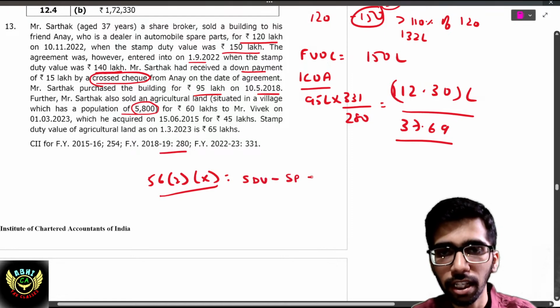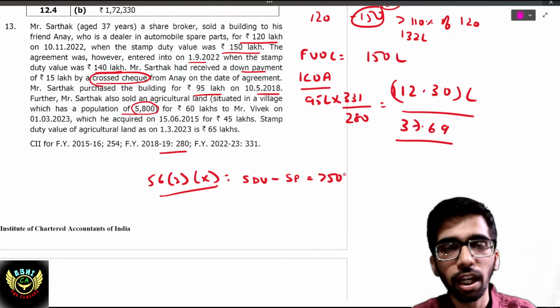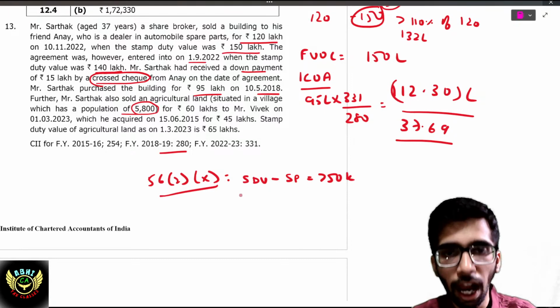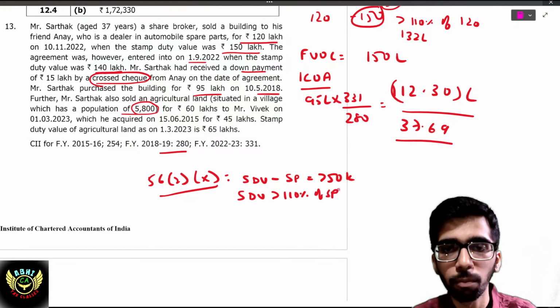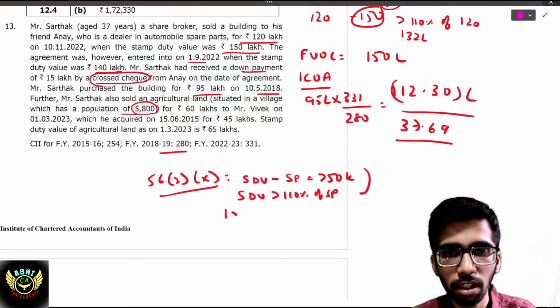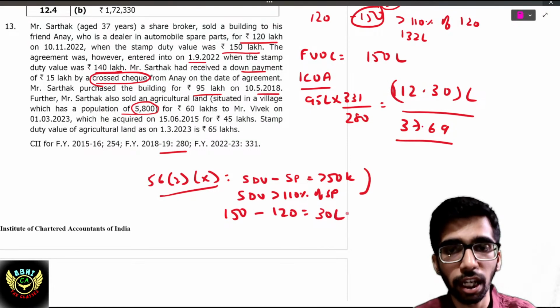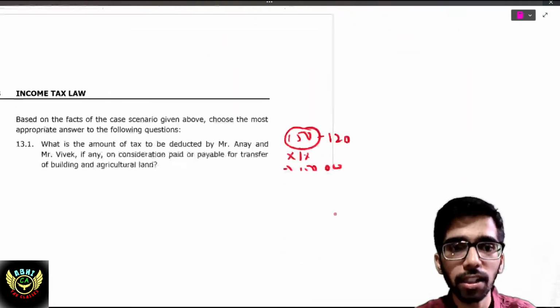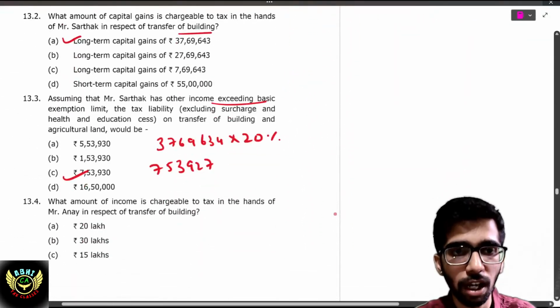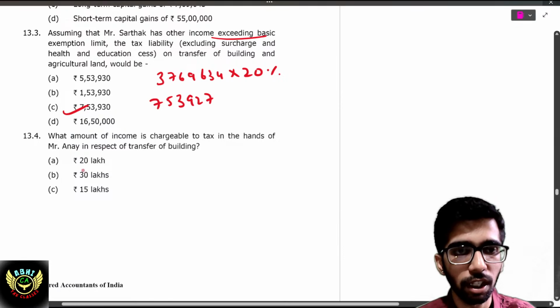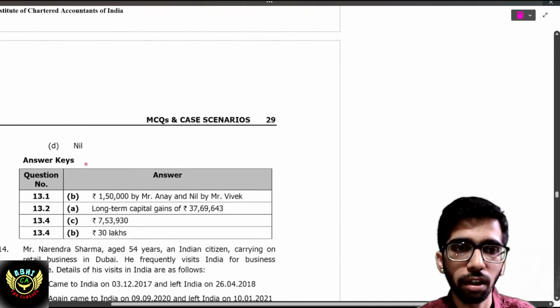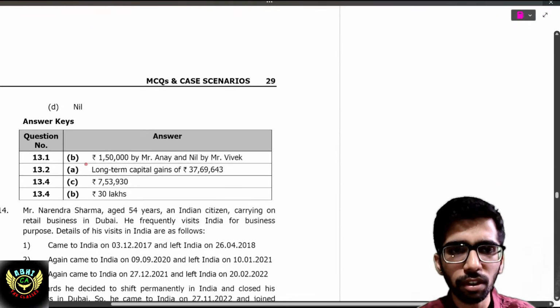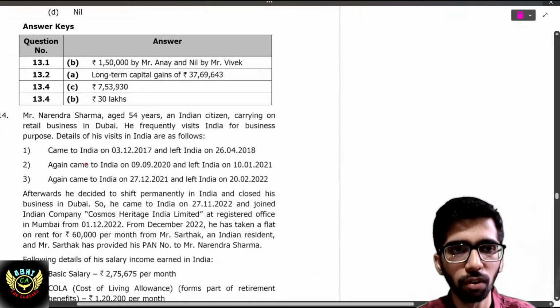minus the selling price is more than 50,000 and SDV is more than 110% of SP. Both conditions are satisfied, because SDV in this case is 150 and sale price is 120, so the difference comes to 30 lakh, which is more than 50k. So 30 lakh will be charged in the hands of the recipient, that is ANI, 30 lakh. That is the answer. Super, answer clear? Clear? 30, simple, very good.